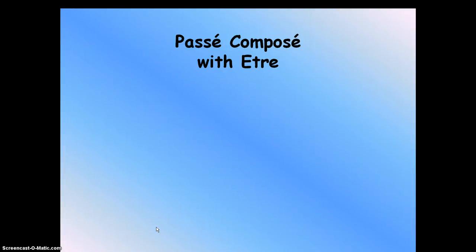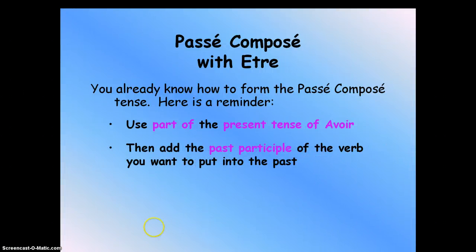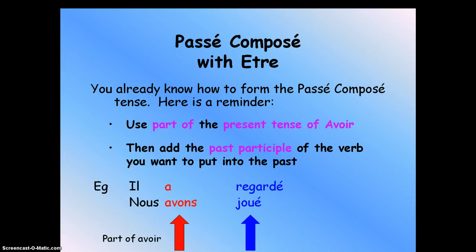Yes, all right. So now we're going to be talking about passé composé with être after learning passé composé with avoir. It's very important that you understand that passé composé with avoir has two parts. You do the first part, the present tense of the verb avoir. The second part is the past participle of the verb you want to put into the past. For example, il a regardé, nous avons regardé. Here you see that the red one is the present tense of avoir, and the blue one is the past participle of the verb you want to put in the past. So make sure you get those down, okay?